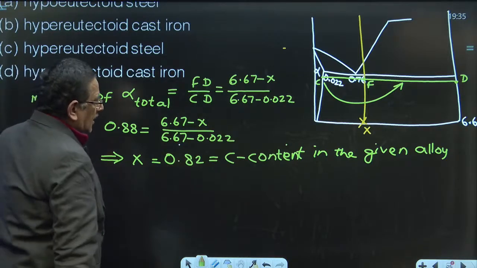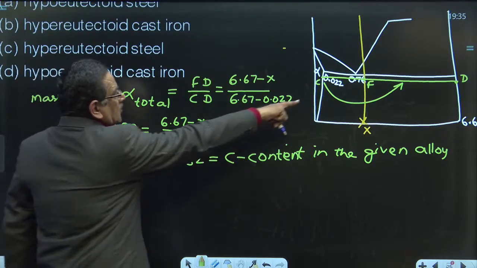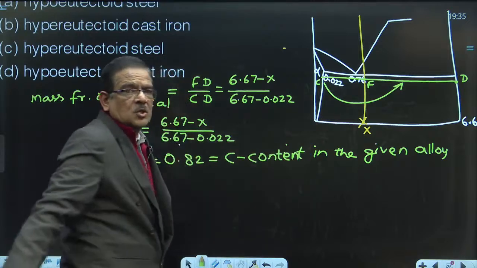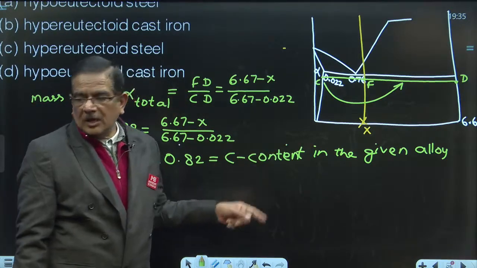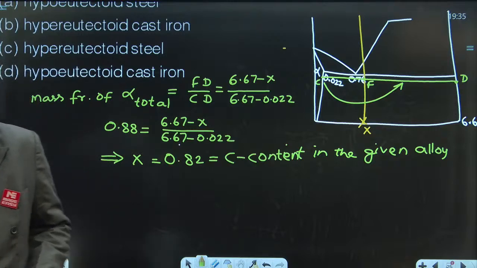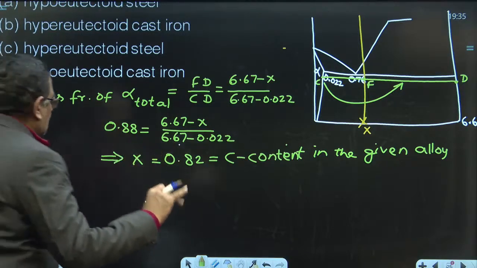Now, if you compare this with the eutectoid composition given, the eutectoid composition is 0.76. The carbon content in the given alloy is more than the eutectoid composition.